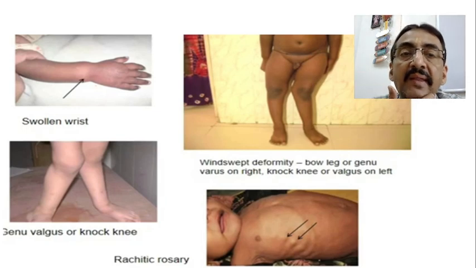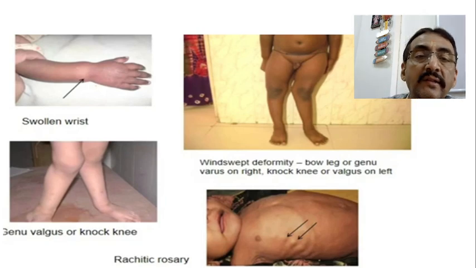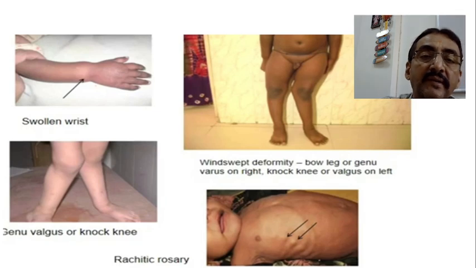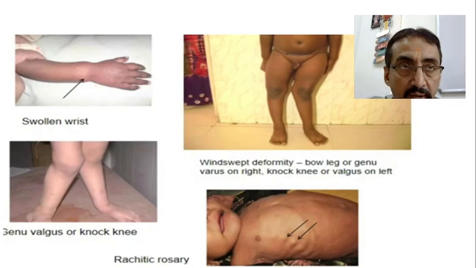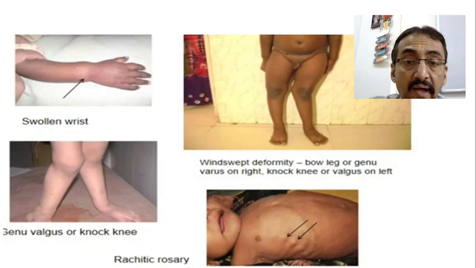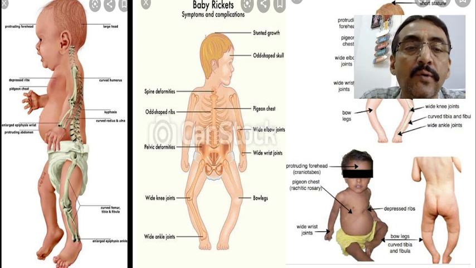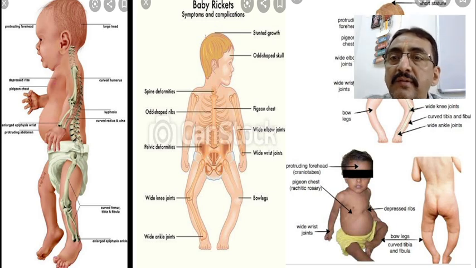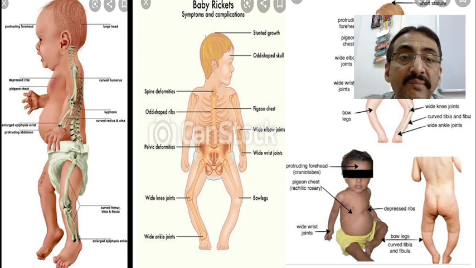Now these are other pictures related to the same. Swollen wrist will be there, genu valgum and knock knee. This is windswept deformity: one side it is valgum, another side is varum. Rachitic rosary, if you want to see, this is rachitic rosary. It is round in shape, and as we have discussed, it's round and not painful, whereas in case of scurvy, it will be painful and sharp. Now if you want to see this as a whole, these are the symptomatic presentations and the spectrum of symptoms which may be present in case of rickets.